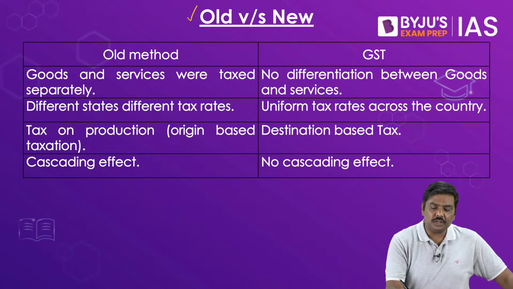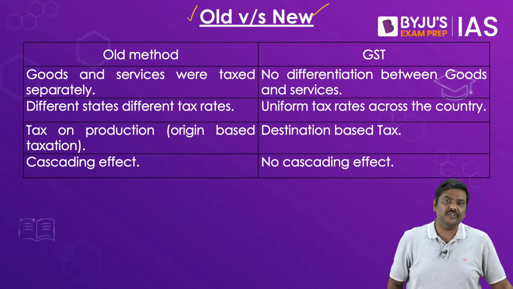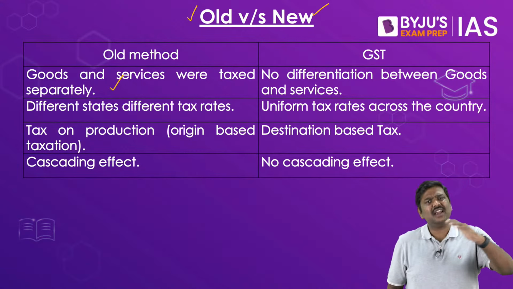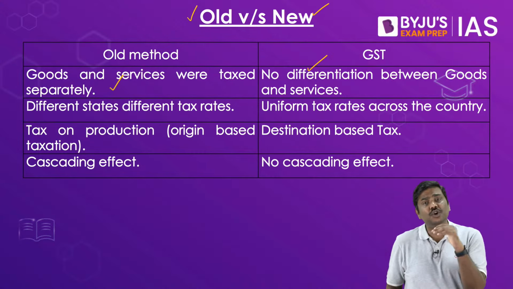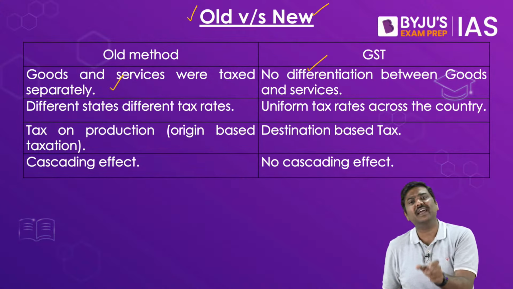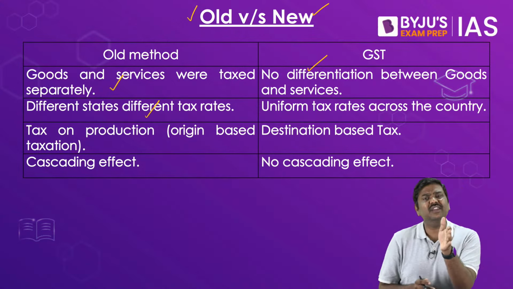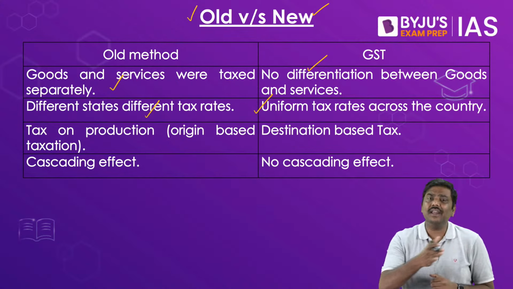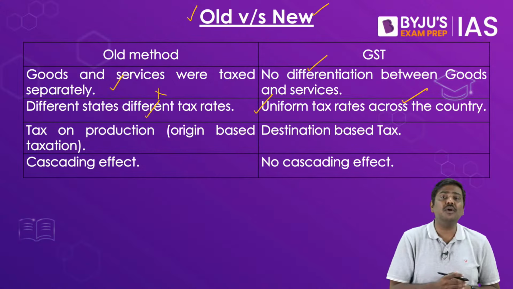Now if you make a comparison between the old taxation structure and the new taxation structure, these are the very important differences. First one, earlier the goods as well as services were taxed at different rates. They were treated differently. But under the GST, there is no differentiation. The goods as well as services will be covered under only one type of taxation, that is GST. Second, earlier different state governments had different rates of taxation. Now, there is a uniform rate of taxation. A national market is possible now. A national market was not possible earlier.